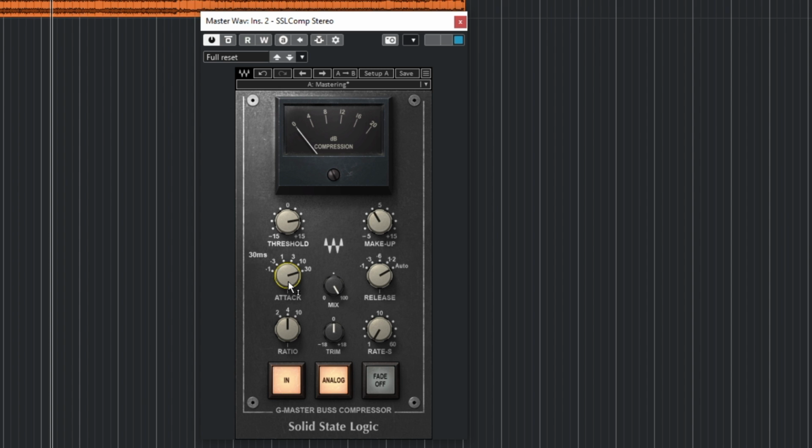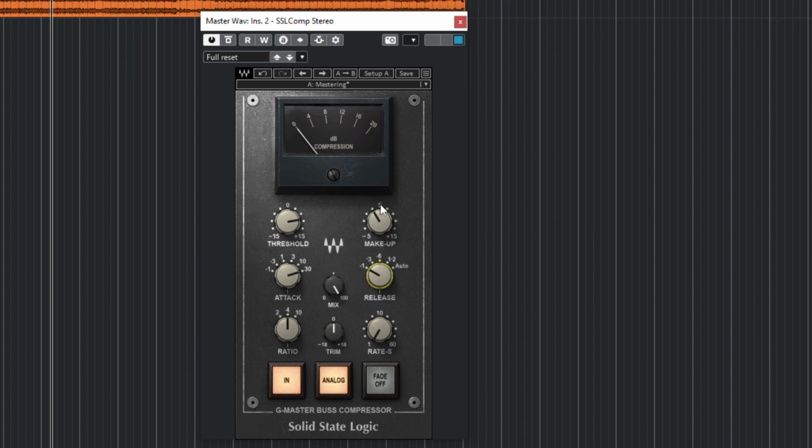So my attack will come all the way up so that the attack won't be affecting the song that much. And I'll set my release to fast as well, so that anytime the attack slowly grabs the song, it releases fast.